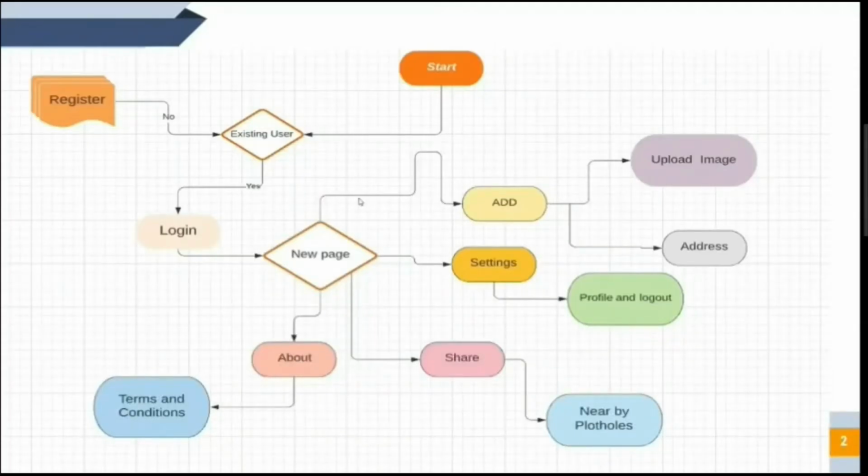And this is the flowchart of our app, where the user can register himself and then access the login, which will further redirect to the home dashboard, where he can see four buttons. In the add button, he can upload the image and also share his address. And in the about button, he can see the terms and conditions which must be followed by the users. Otherwise, they will be terminated.